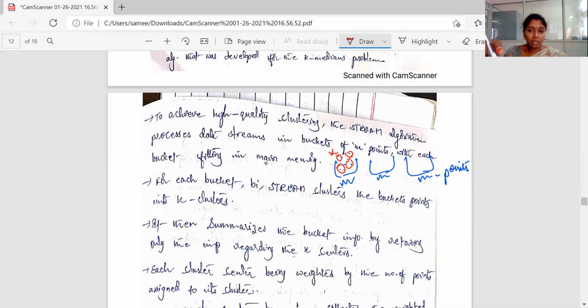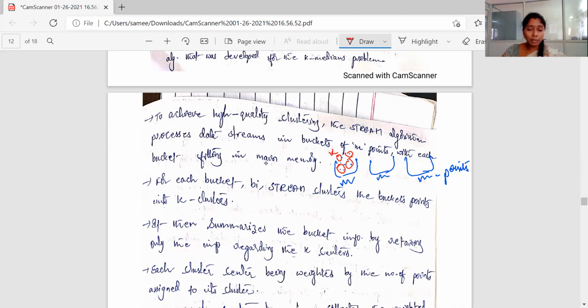Remember that. So in the STREAM algorithm, initially the data points are stored in different buckets, where at most m points are stored in each bucket. Once the data points are stored in the bucket, clusters are formed for the bucket. How many clusters? K clusters. By using which algorithm? The k-medians algorithm. By following the k-medians algorithm, k clusters are formed in each bucket. It then summarizes the bucket information by retaining only the important information regarding the k centers.